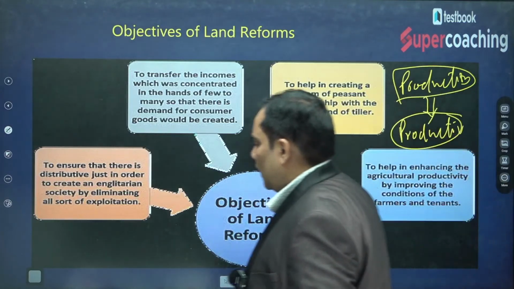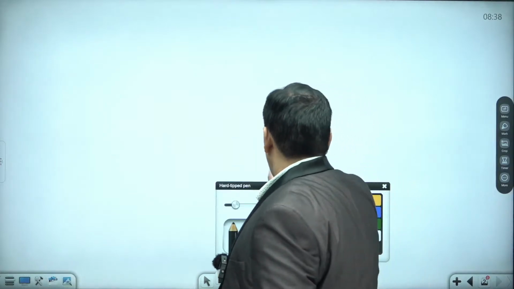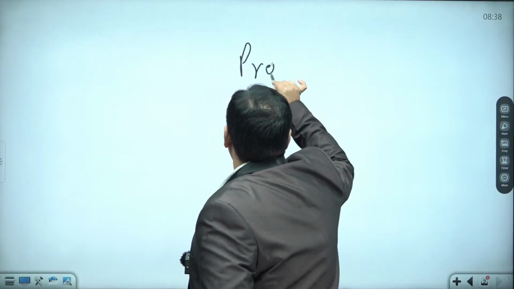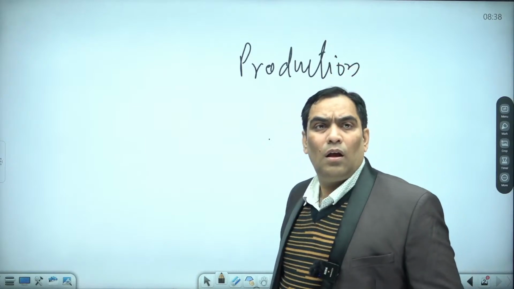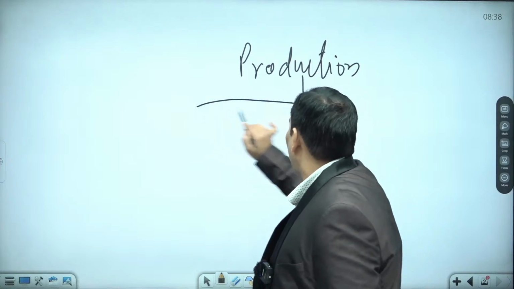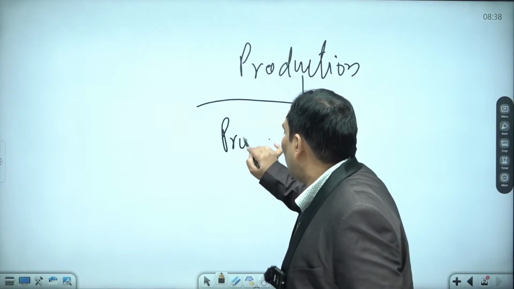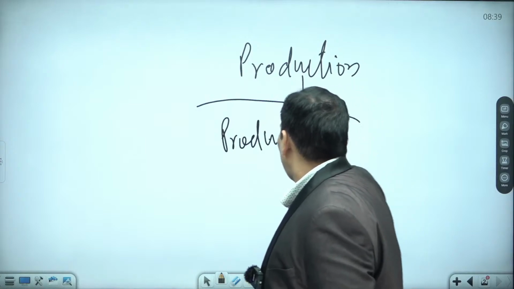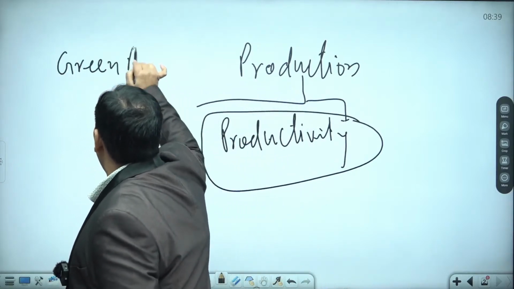There was a need to increase the productivity. As I said, there was a need to increase the production from agriculture, and in order to increase the production from agriculture, there is a need to increase the productivity. So the production can be increased. That's why we went for the green revolution.